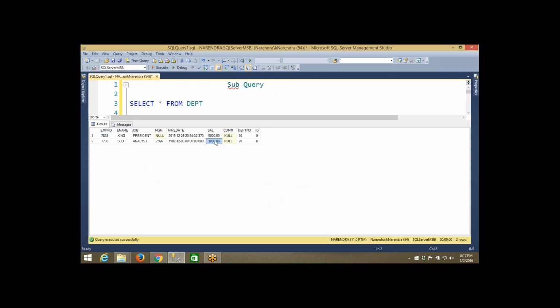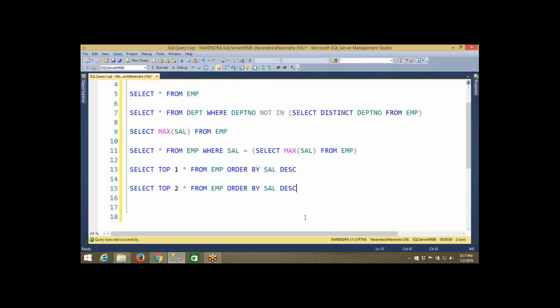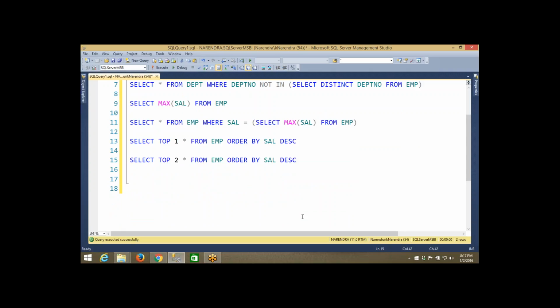You are getting 5000 and 3000. So it is not top first, it is not top second. It will retrieve top one row, top two rows, top three rows, like that. If you mention the number, that many rows will be retrieved, not the data of that particular rank. That is the reason the top command will not always work. So in this case, if I want to show the employee details of those who are getting the second highest salary, I need to write either a subquery or a ranking function.